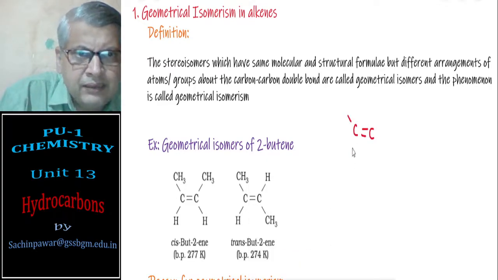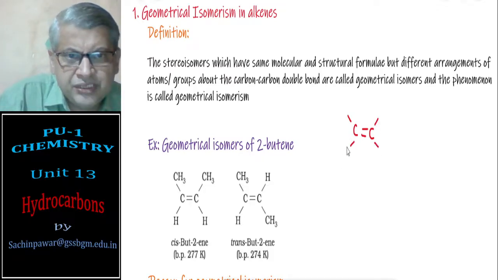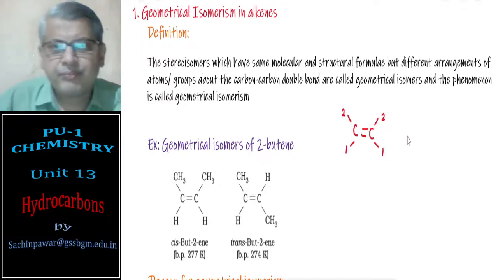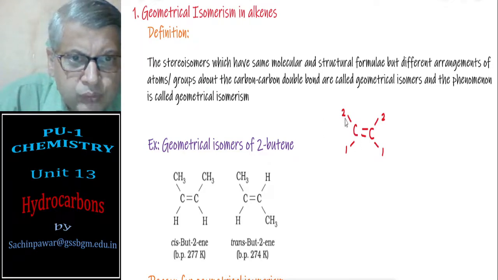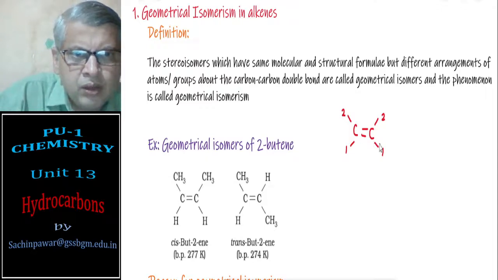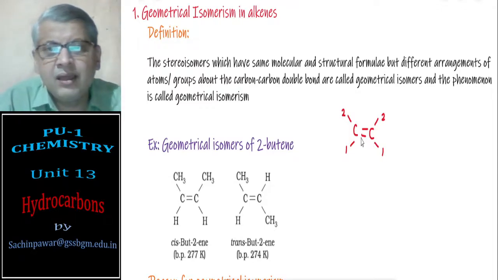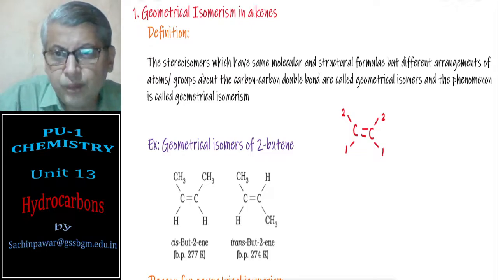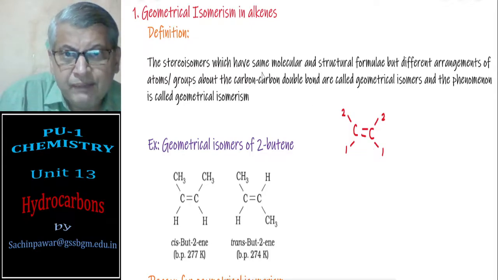Two atoms are attached to every carbon. Here this carbon is attached to 1, 2 and the carbon, and this carbon is attached to 1, 2 and the carbon. So here you see there is a structural arrangement. Geometrical isomers will have the same molecular and structural formulas.